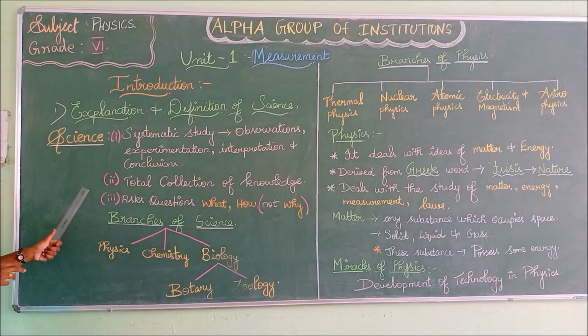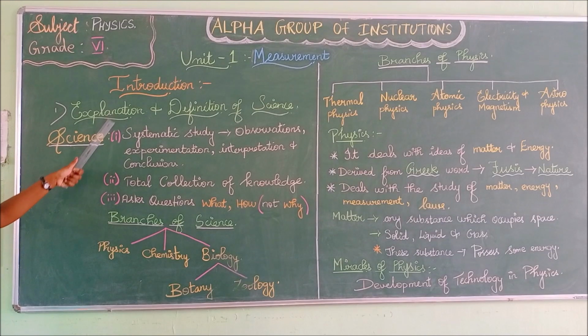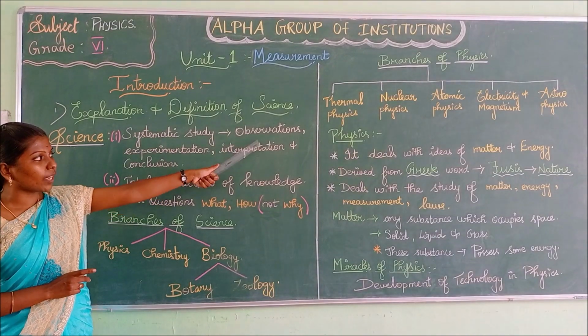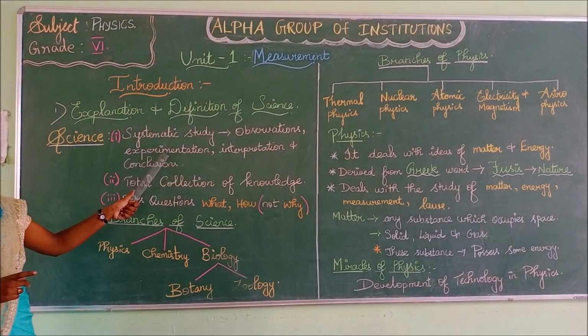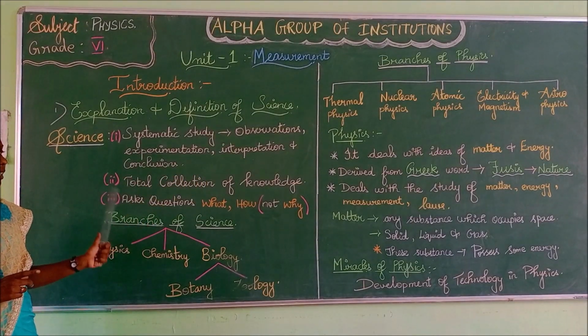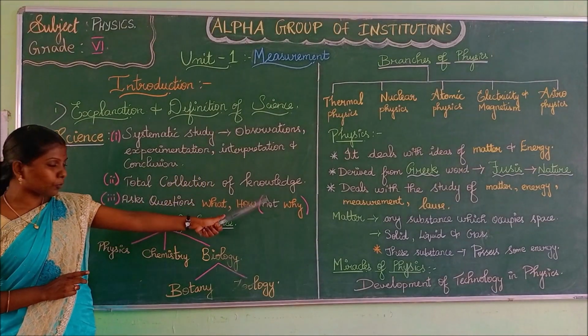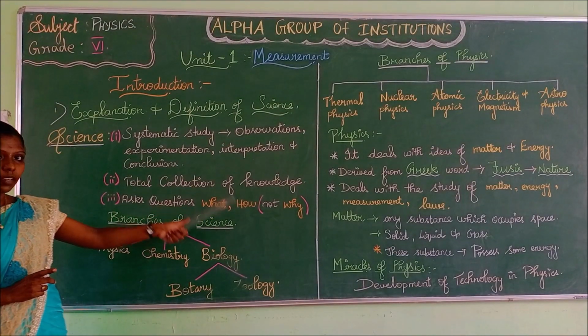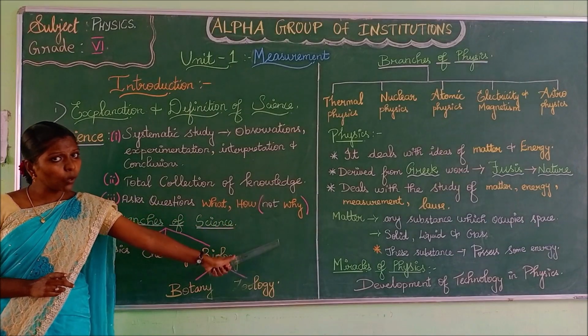These three points are the definition of science. If they ask the definition of science for 2 marks, you have to write these three points. What is the first point? Science is the systematic study through various observation, interpretation, experimentation and conclusion. The second point is that it is the total collection of knowledge. The third point is that it asks questions what and how, and not why. Is it clear?